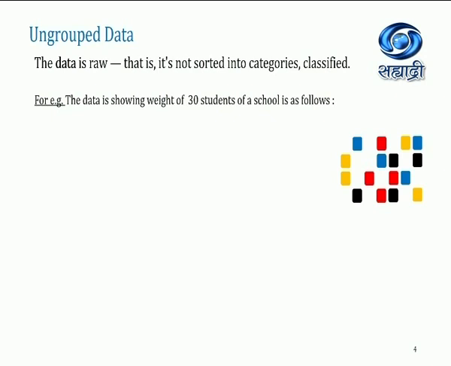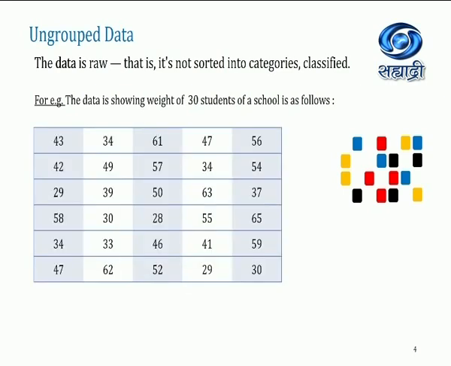So what do you mean by ungrouped data? The data is raw, that is, it's not sorted in categories or classified. I have collected the weight of 30 students of a school. You can see over here the weights of 30 students: 43, 42, 29, like this.